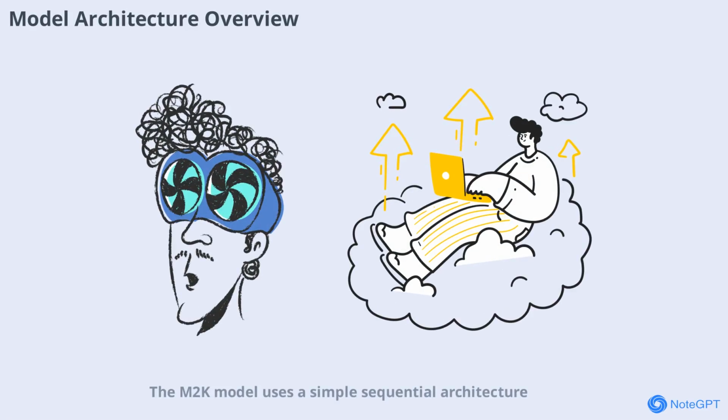The M2K model uses a simple sequential architecture: one hidden layer with 50 units and an output layer for 5 classes, totaling 5,305 parameters. While this design is easy to understand and implement, it may be too shallow and narrow for complex data. The lack of depth and width limits the model's ability to capture intricate patterns, which likely contributes to the underfitting observed earlier.